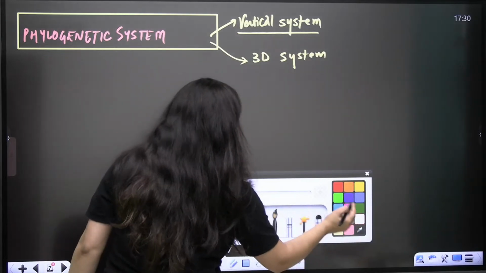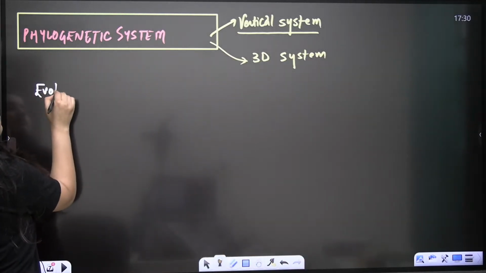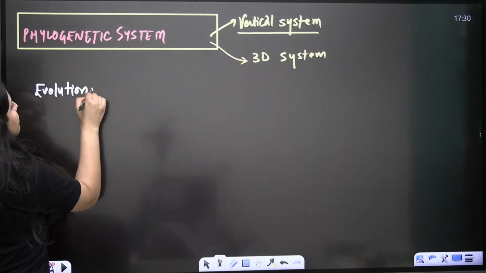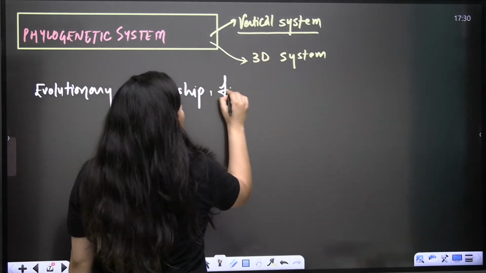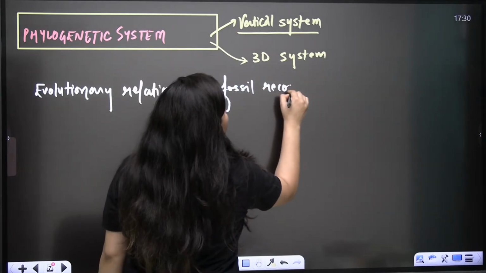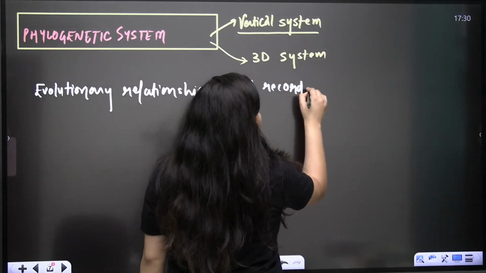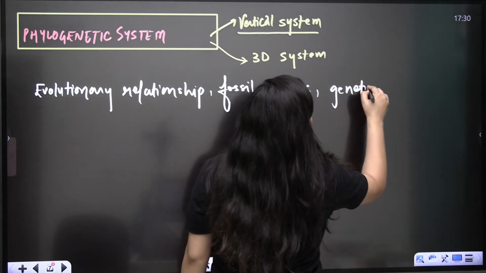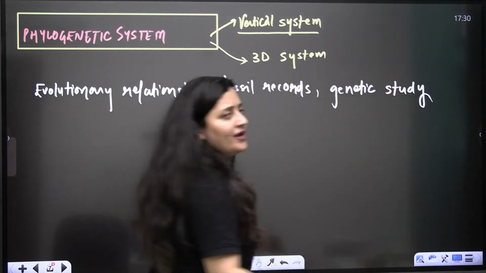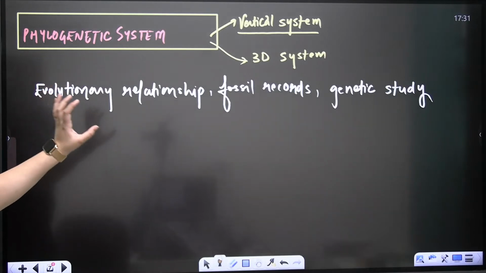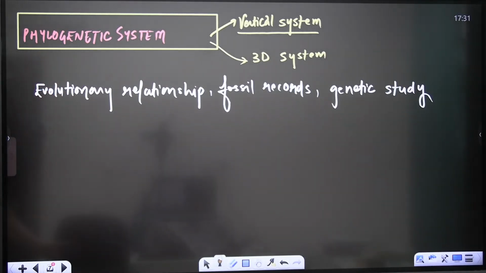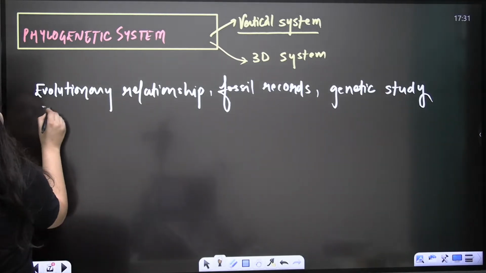So it was based on what? It was based on evolutionary relationship. It was based on fossil records. Obviously it will be more accurate than the earlier one, right? It was based on fossil records, and along with that it was based on genetic studies also. Are you getting my point? So when it comes to the phylogenetic relationship, evolutionary relationship will be considered. So it was based on evolutionary relationship, genetic comparisons, genetic studies, genetic affinity, and the fossil records. Clear?